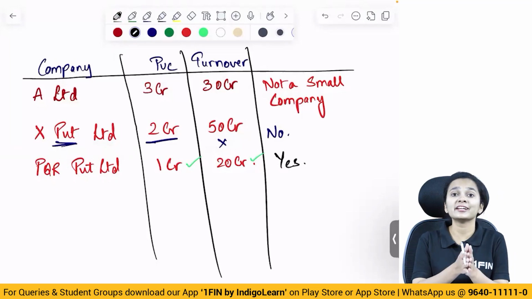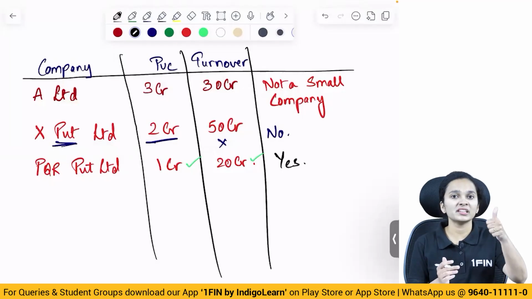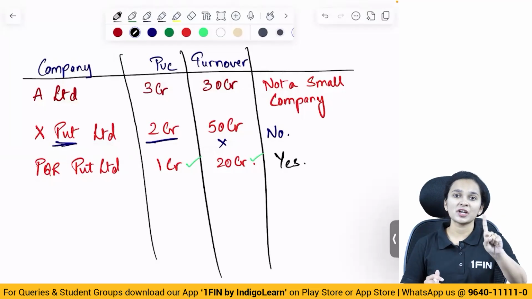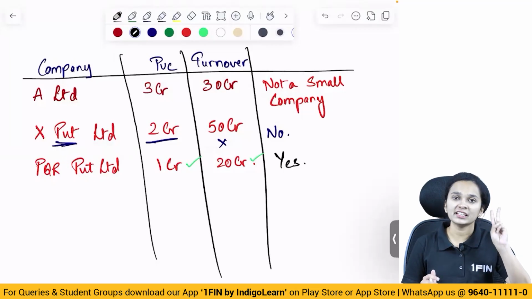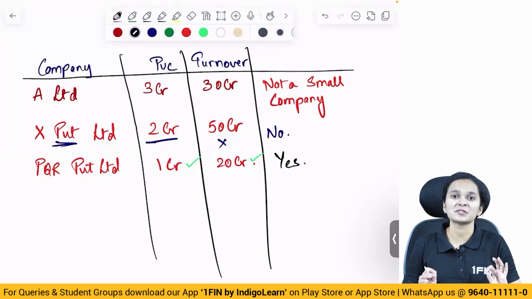So in order to identify whether a company is a small company or not, what are the things we check? One, it should not be a public company. Two, threshold limit: paid up share capital not exceeding 4 crores and turnover not exceeding 40 crores. And also it should not be a holding company or a subsidiary company. It should not be a section 8 company or a company formed under some special act.